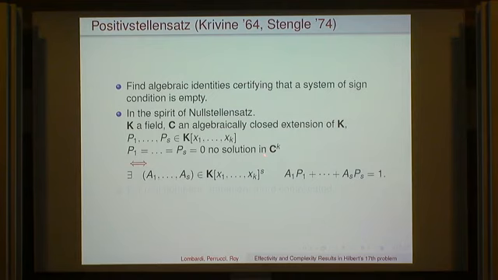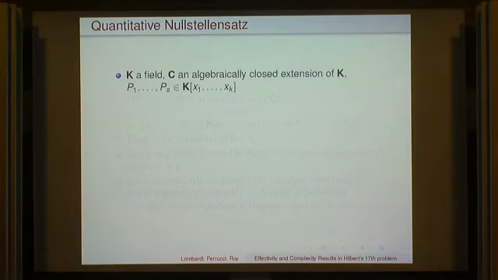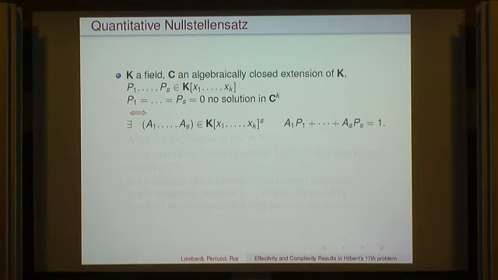The other direction starts from P1, ..., PS having no solution, where the no solutions are in C^k, but the combination is with polynomials in the base field K. So you need to do something which is not too complicated. I'm going to describe it. And for real numbers, it's going to be a similar statement, except that it's slightly more complicated. So let's discuss a little bit this quantitative Nullstellensatz.